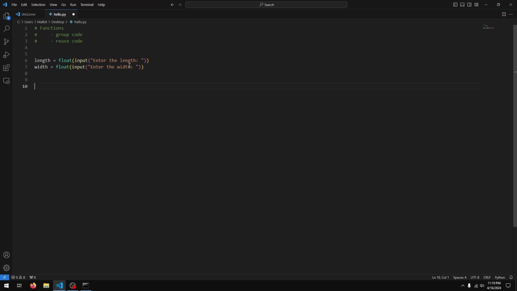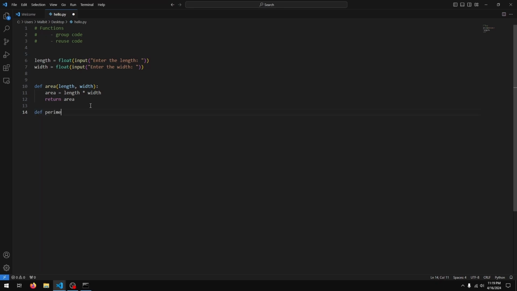Then I'm going to create my two functions. So let's do area first, def area, and I'll say area equals length times width, return area. And in my function parameters, I'm going to add length and width. So we supply a length and width to this function. It calculates the area based on the length and width and returns the area.